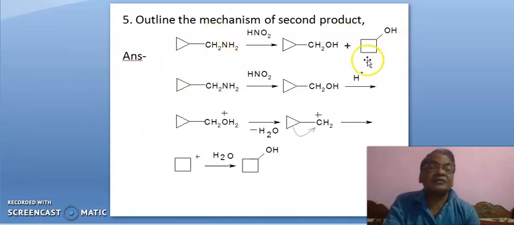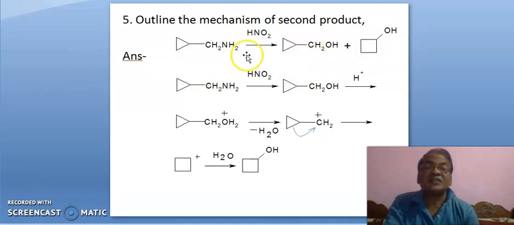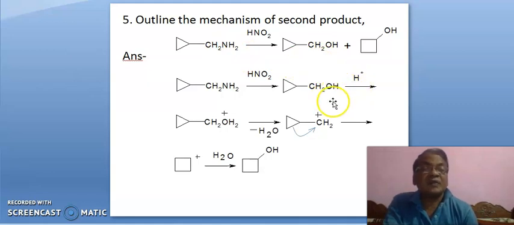We have to comment on this second product. It is simply the substitution product, you can say, when an amine reacts with nitrous acid, alcohol is formed. It is the simplest product. The amino group has been converted into an alcoholic group. Now, this OH is protonated, leading to this oxonium ion, and then it is a good leaving group. So this water is eliminated, leading to positive charge here.